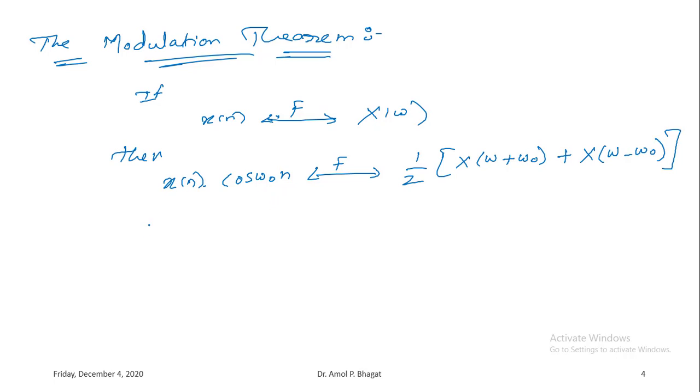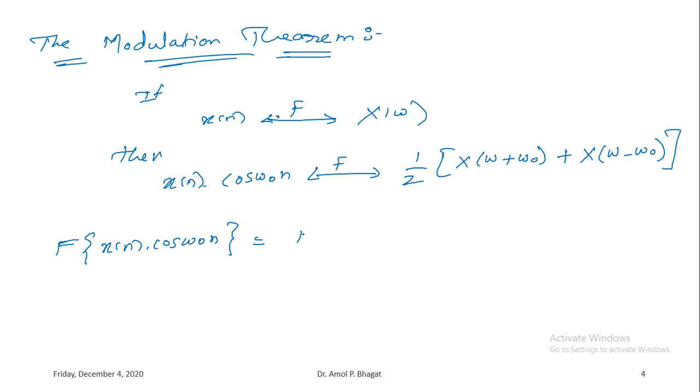Again, we can prove this property. Here we are interested in identifying the Fourier transform of x of n into cos omega 0 n. So as per Euler's identity, we can represent this cos omega 0 n as 1 by 2 into e to the power j omega 0 n plus e to the power minus j omega 0 n.